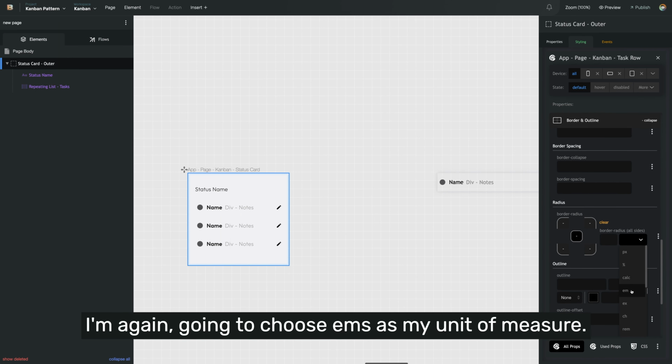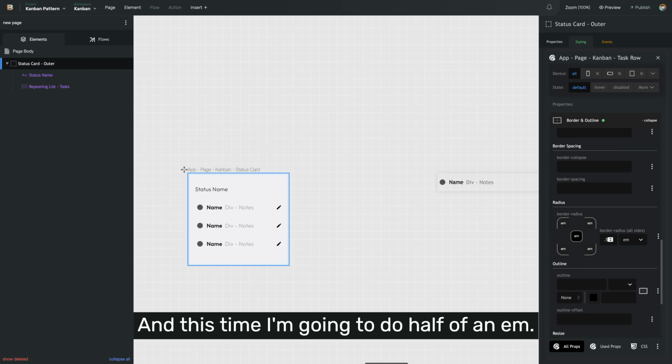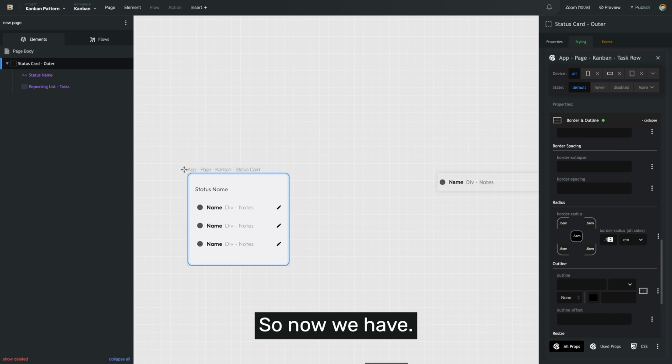I'm again going to choose EMs as my unit of measure. This time I'm going to do half of an EM. So now we have rounded corners.